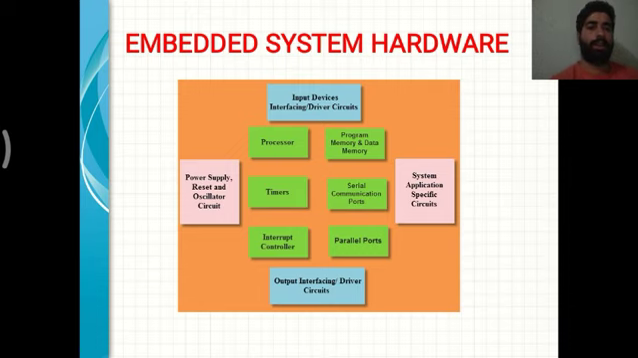And next we have the interrupt controller. Interrupt controller is used for the data transfer between the computer and input output devices. It can be done in three ways. Number one, program input output. Number two, interrupt controlled input output. And third one is DMA. DMA stands for direct memory access. And this is the embedded system hardware.